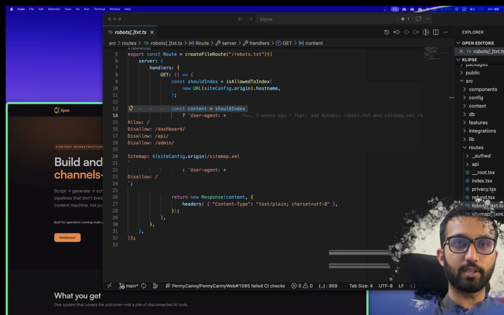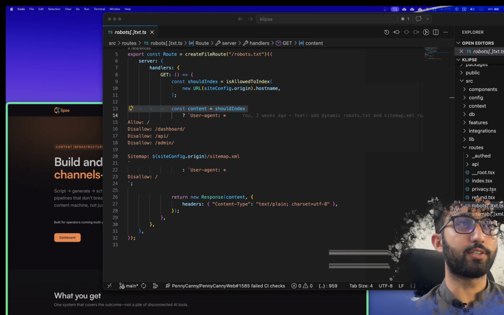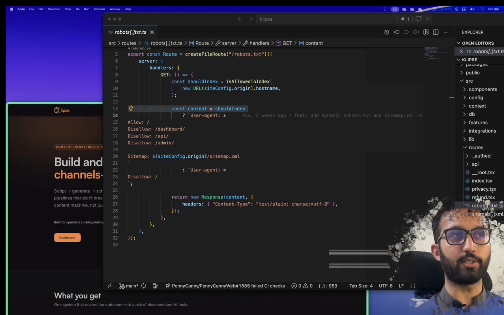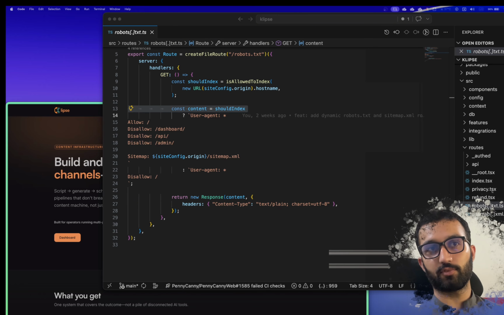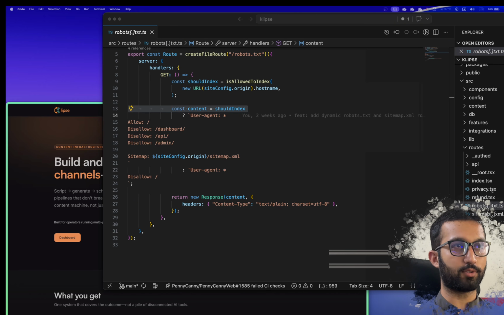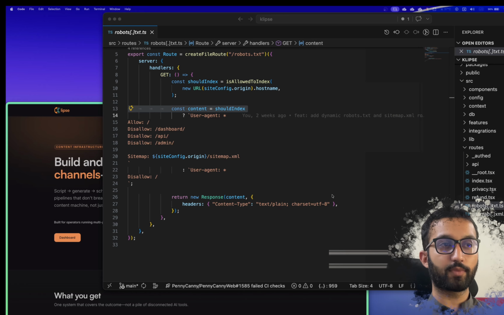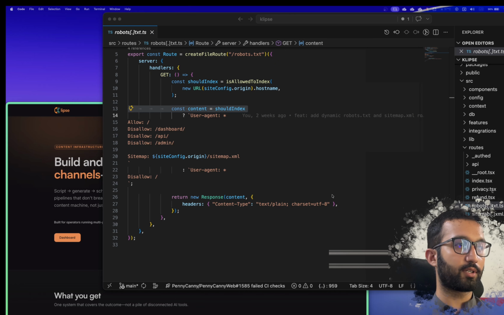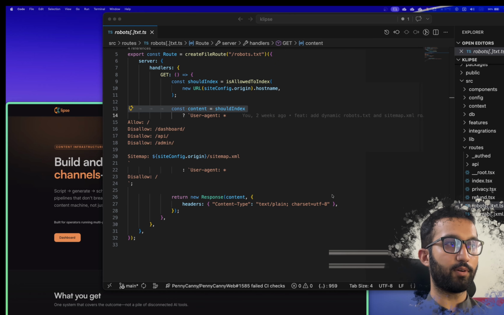So I have been working on my third SaaS called Klipse, right? And I have already deployed it, but I have disabled the registration for now. I'm the only user on it, for AI purposes, so that I do not get rate limited quickly for testing purposes and all those reasons. Yeah, I will soon open it to registration for other users as well, but for now I am only testing it for myself.